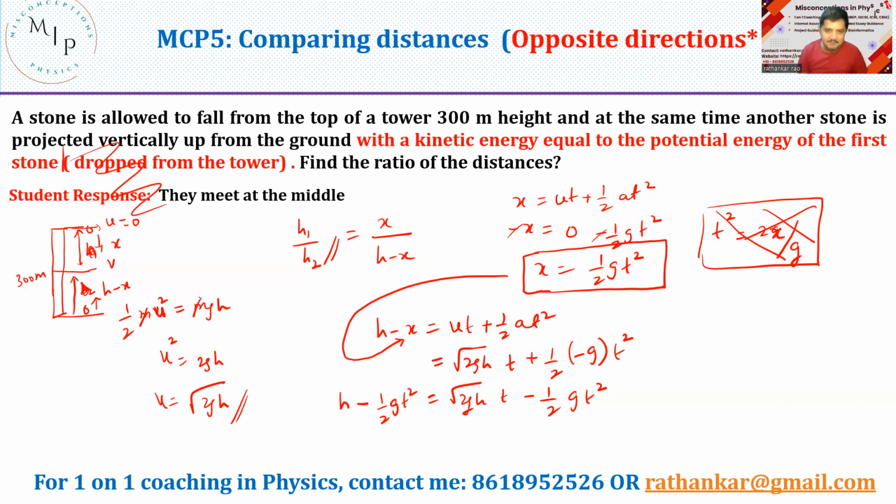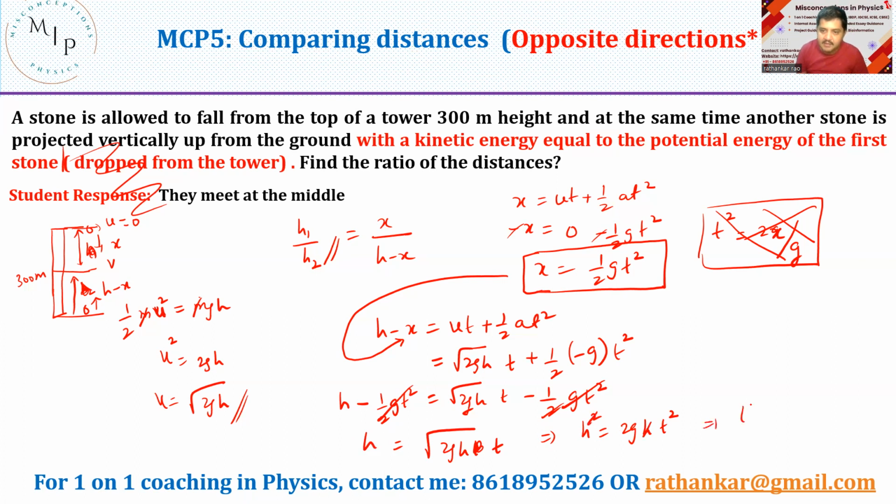Okay, no difference at all. So now what I do is I'll cancel these two, and then I get h is equal to square root of 2gh into t. Sorry, this t is outside. Or I can now write, let me square this. So I get h square is equal to 2gh into t square. So this h and this h goes away.